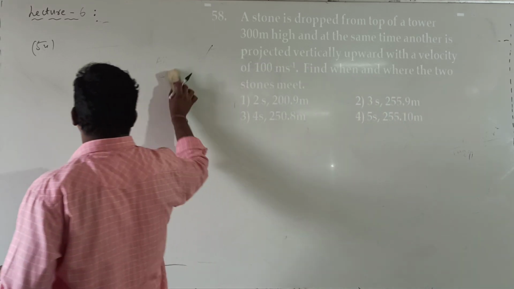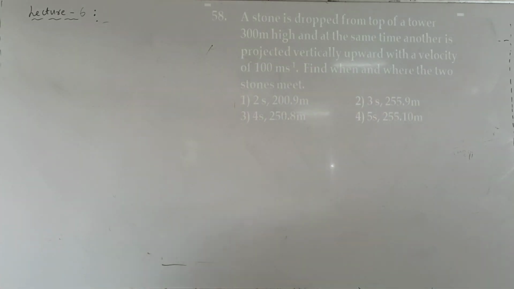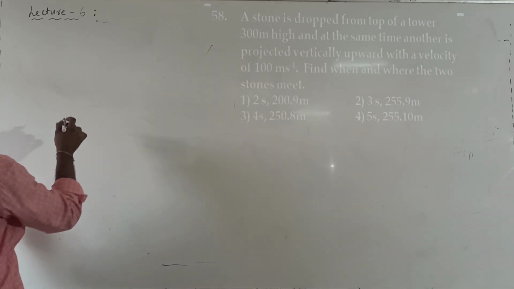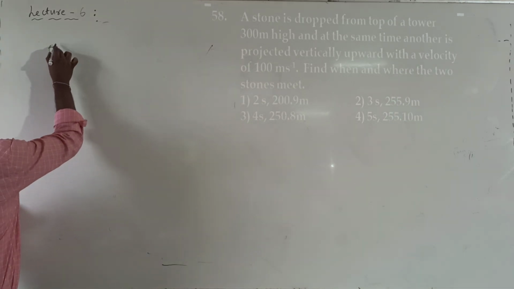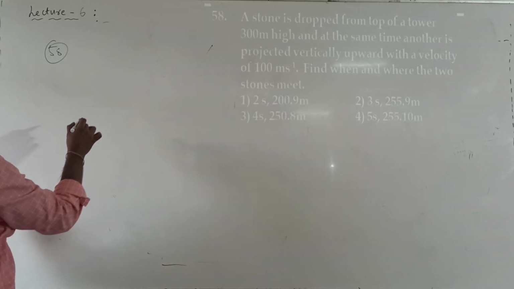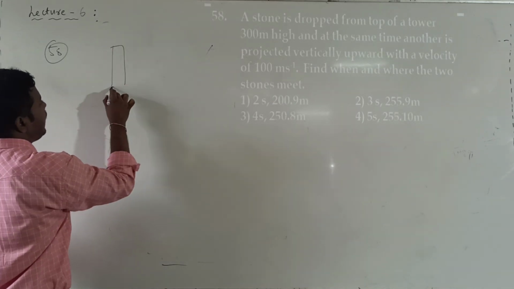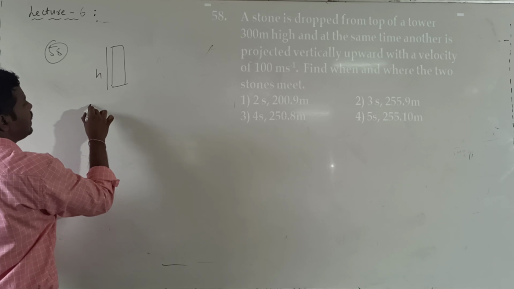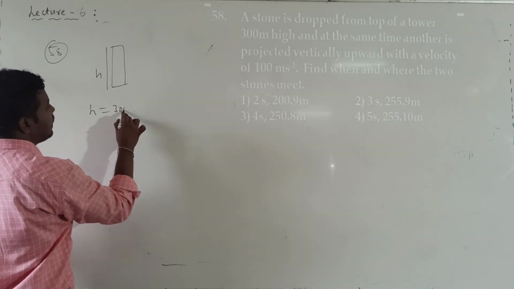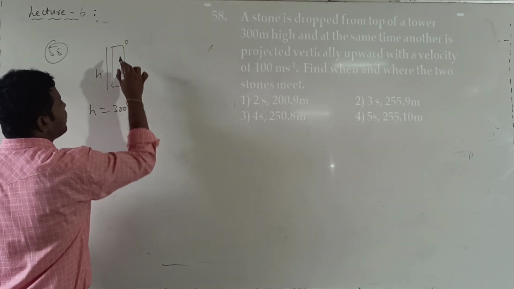Question number 58. Already this also we discussed in concept. A stone is dropped. Question number 15. A stone is dropped from the top of a tower. The tower height is given. What is the height of the tower? 300 meters.